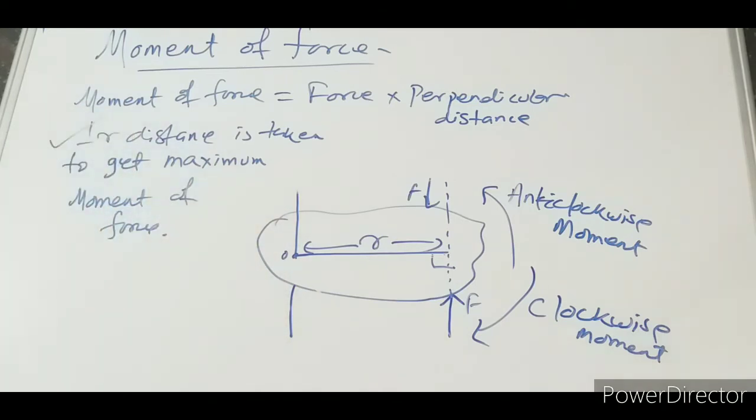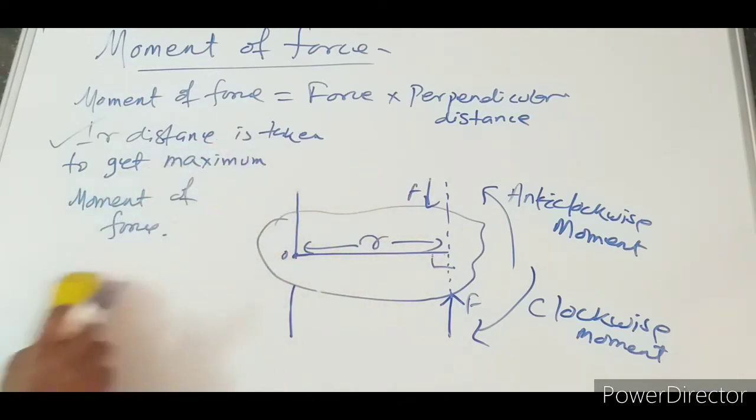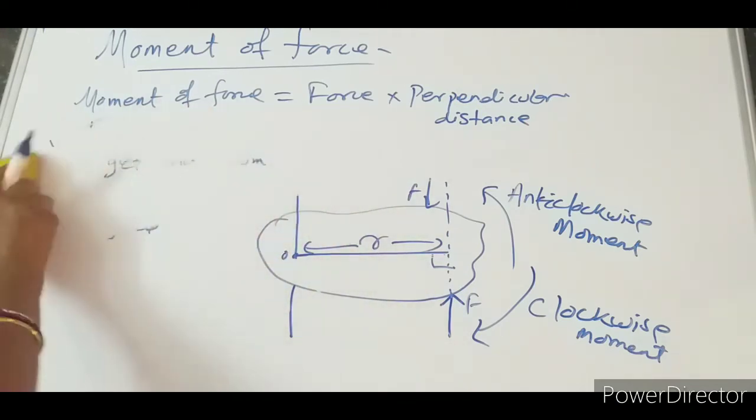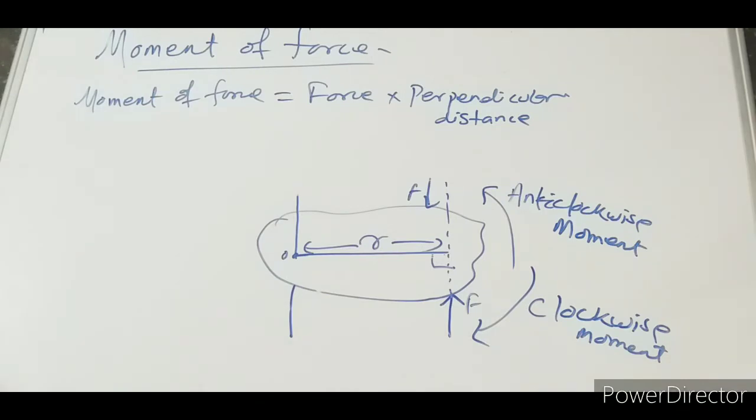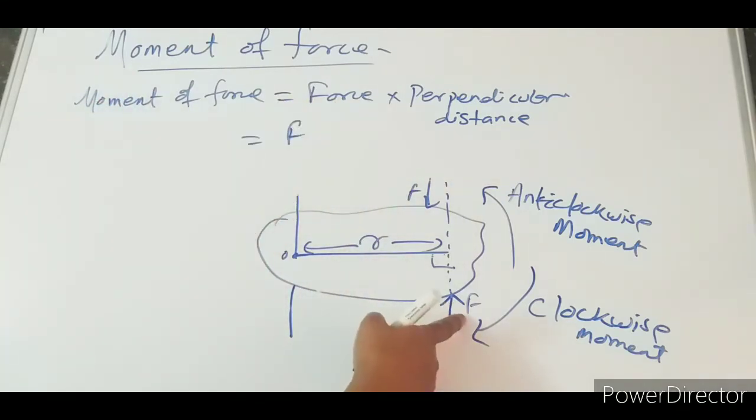This one is important. Now, perpendicular distance is taken for the maximum moment of force. So if I am taking moment of force, this will be F times the perpendicular distance r, or d, whatever you have taken.